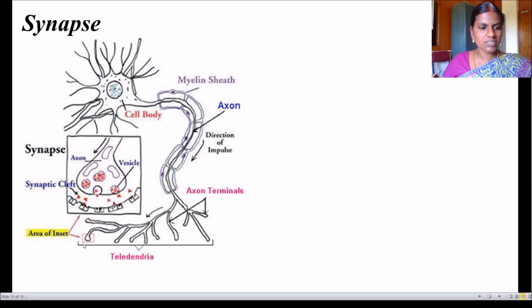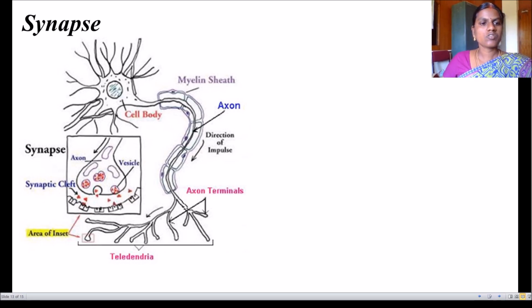If this is enlarged, you can see the clear picture here. So here you can see the knobs rest on another neuron. As I told in the dendrites part, the other parts of the axon will rest here, right? Similarly, these axons will rest on another dendrite. So this part will rest on another neuron's dendrite.